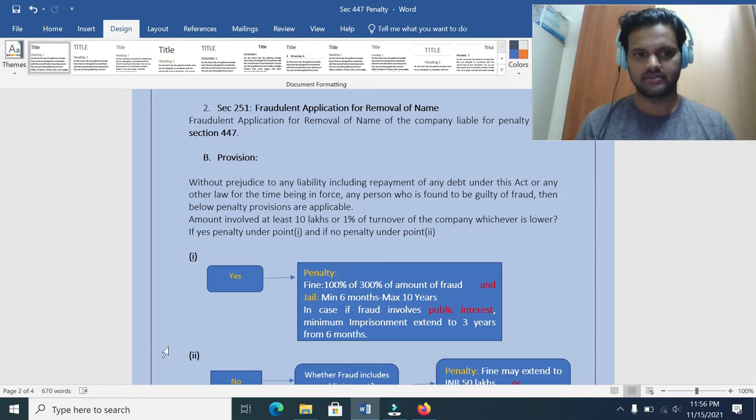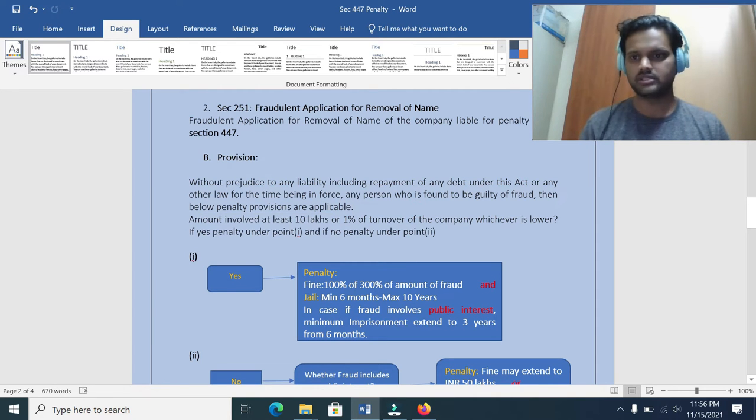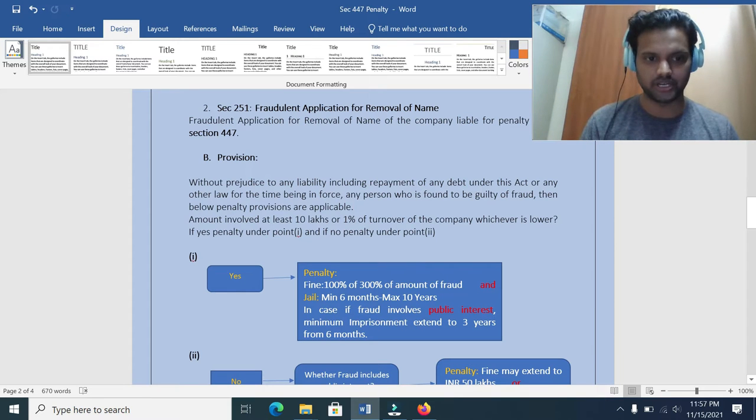So, category one, that is point number one, we are talking about. That includes if the amount of fraud involves at least 10 lakhs or 1% of the turnover of the company, whichever is less. Okay, let me repeat again. If the amount of fraud involves at least 10 lakhs or 1% of the turnover of the company, whichever is less. If this condition is satisfied, then the penalty applicable will be in point number one.